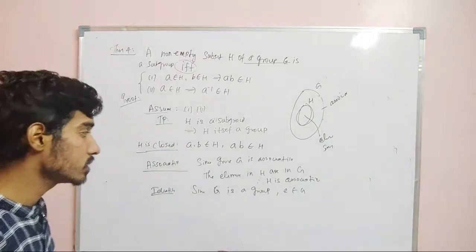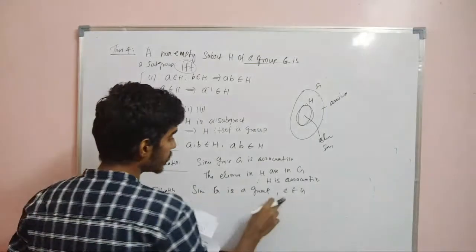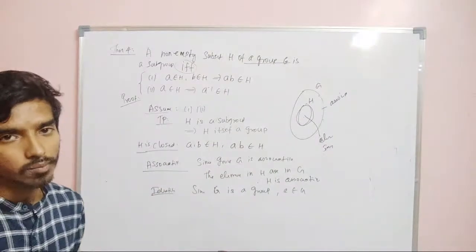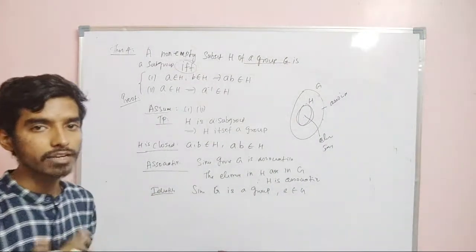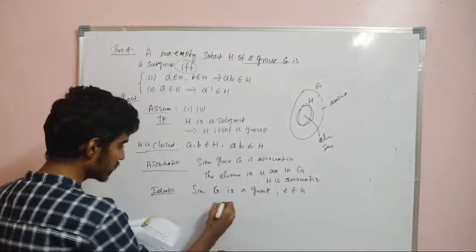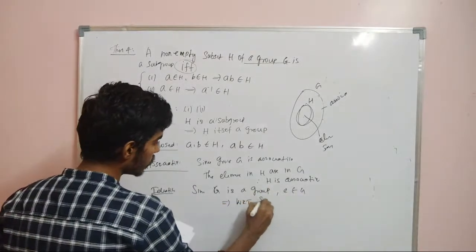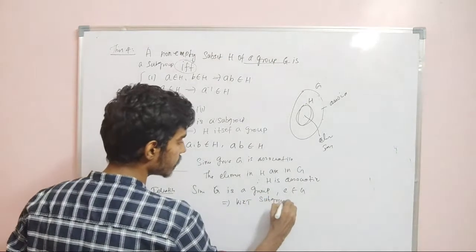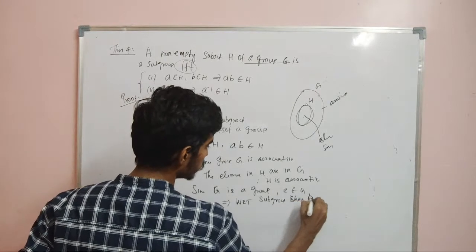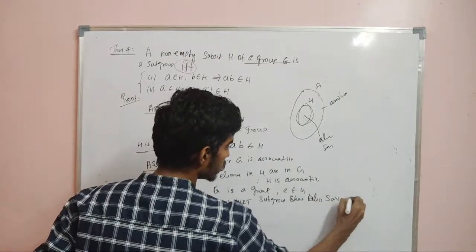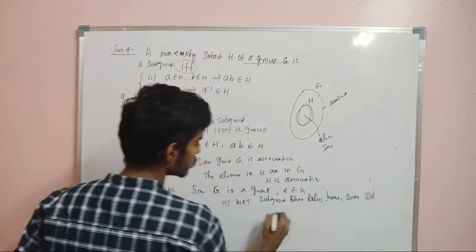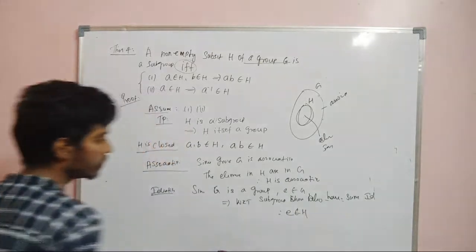Now there is one theorem that if E is the identity of G, then the same identity will be for the subgroup also. There is no different identity for subgroup and group, right? So since G is a group, E belongs to G. Therefore we know that a subgroup should also have the same identity. So therefore E belongs to H.